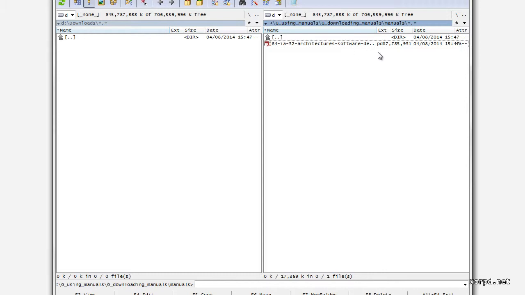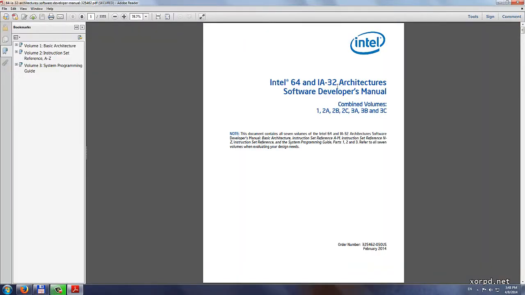Let's take a look inside for a moment. By the way, the program which I used to open this file is called Adobe Acrobat Reader. If you don't have any program to open PDF files, Windows will tell you that it does not know how to open this file. So make sure to have some solid program to open this kind of files, PDF files. You could, for example, use Adobe Acrobat Reader or maybe Foxit Reader, which are both good choices.